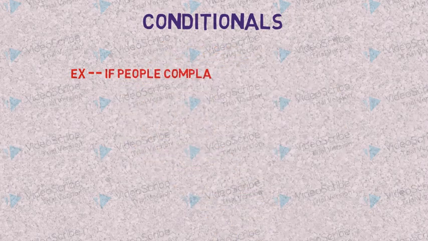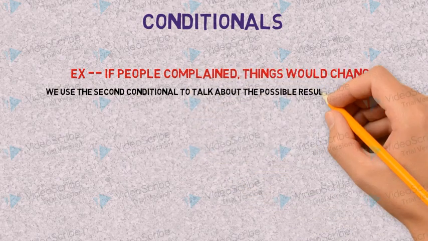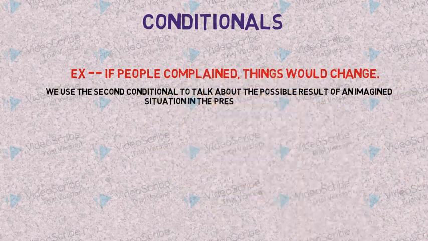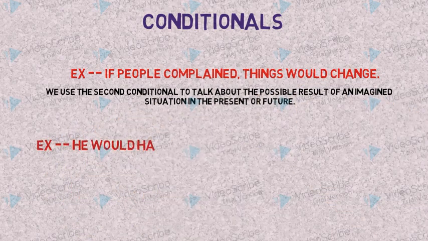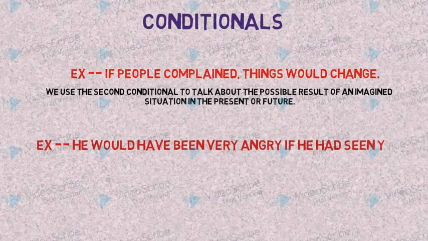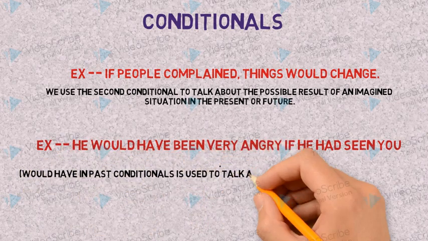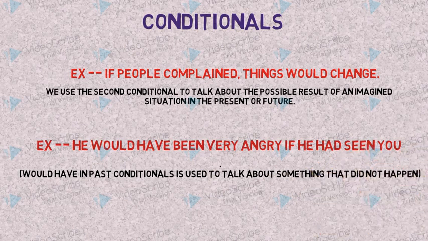Conditionals. Would is also used in the second and the third conditional. For example, if people complained, things would change. We use the second conditional to talk about the possible result for an imagined situation which is occurring in the present or future. So that situation is actually the unreal situation. In this third conditional form, he would have been very angry if he had seen you. So here would has been used in past conditional to talk about something that actually did not happen.